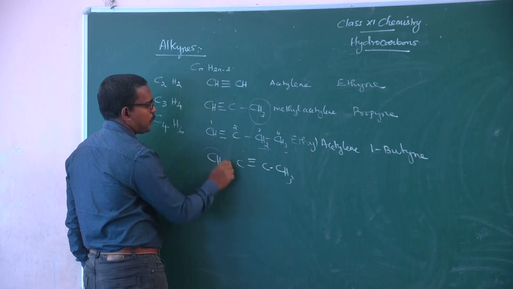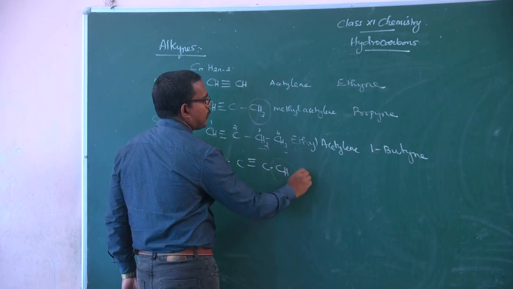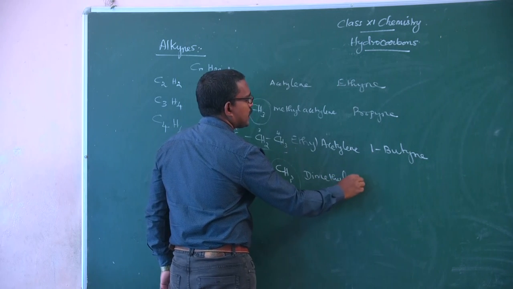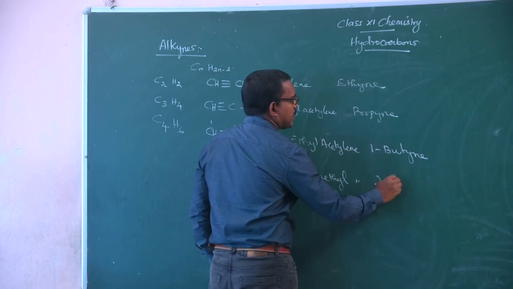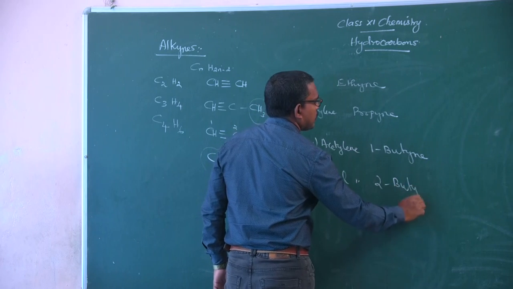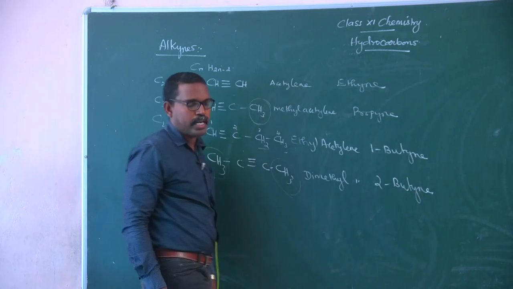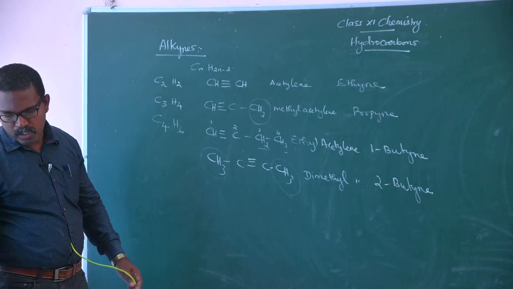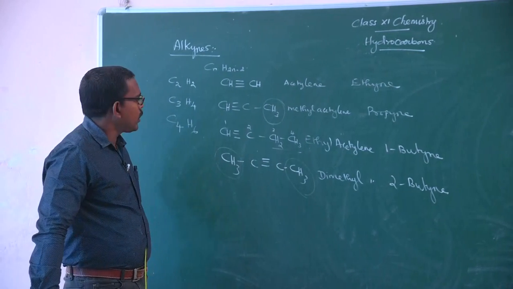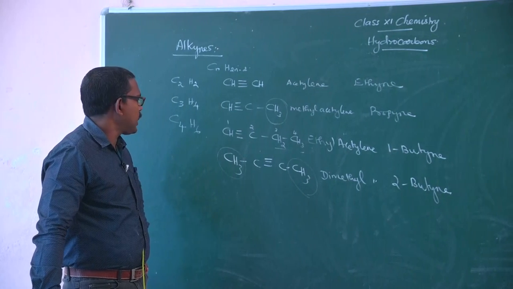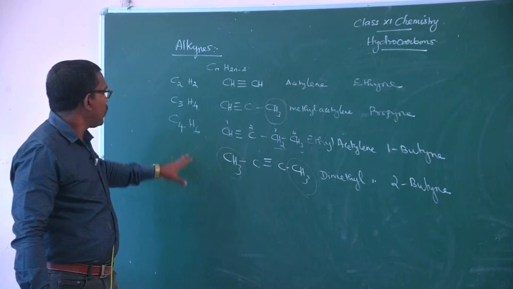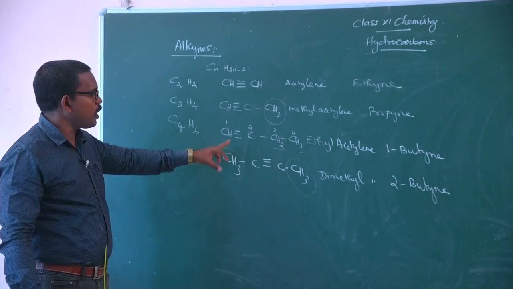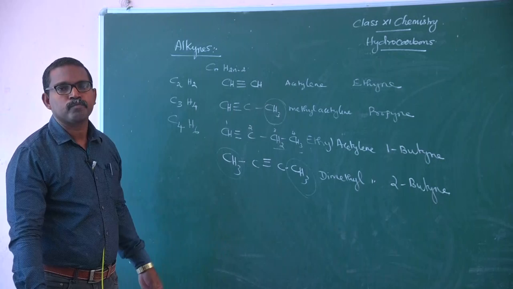CH3. Here one methyl group, here one methyl group. Therefore, dimethyl acetylene. The IUPAC name of the compound is 2-butyne. No other isomers are possible for this compound. So, for C4H6 only 2 isomeric forms are possible, 1-butyne and 2-butyne.